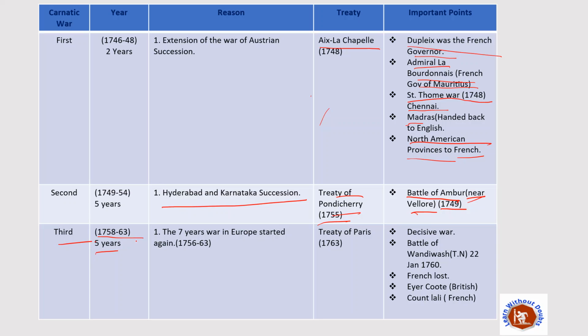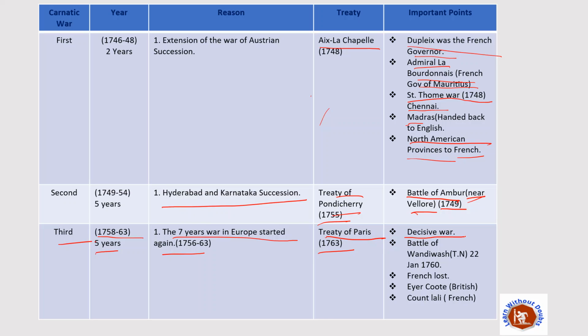It also took place for 5 years, and the immediate cause for this was that the 7 Years War in Europe started again. The 7 Years War in Europe was from 1756 to 1763. Because it started in 1756, the war in India started from 1758. And after this third Carnatic War, it stopped. So the Treaty of Paris took place in 1763.